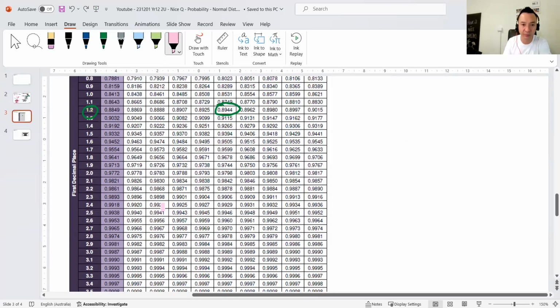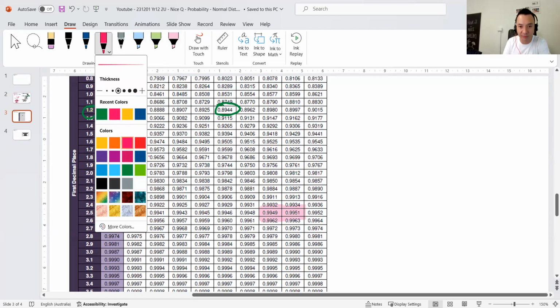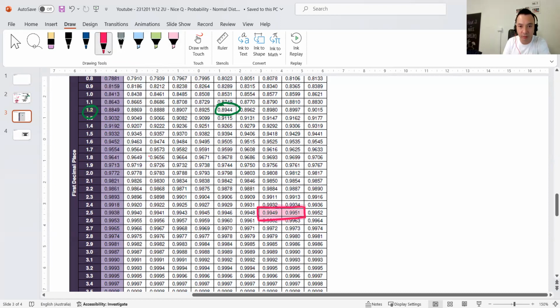The closest one, let's have a look. 0.995. That one's close. Oh, that one's close. Between these two. Can you see that? So my value is between here. So the question is the probability of Z less than or equal to what would give me 0.995. It looks like it's the average between these two. So whatever the value is, let's say 2.5,